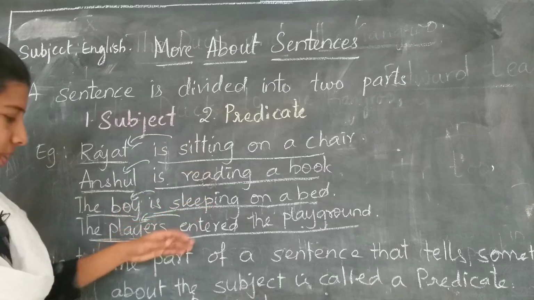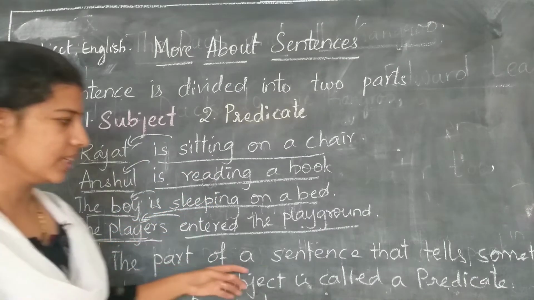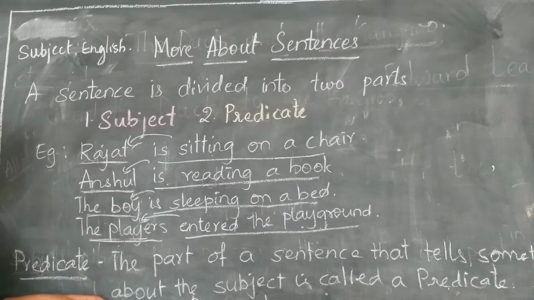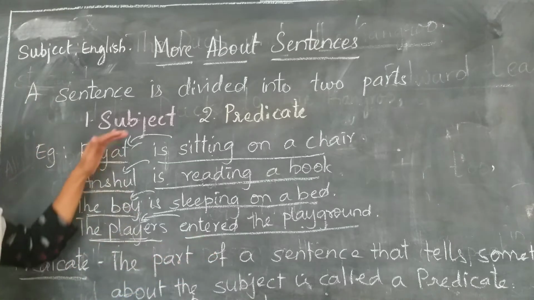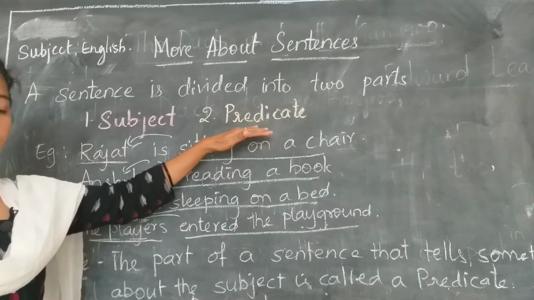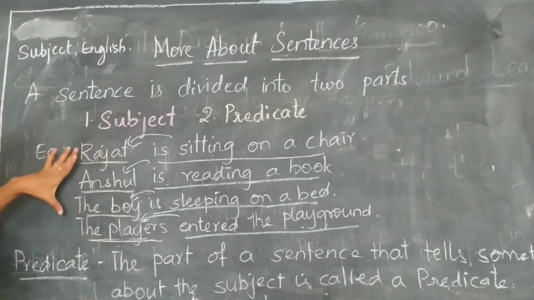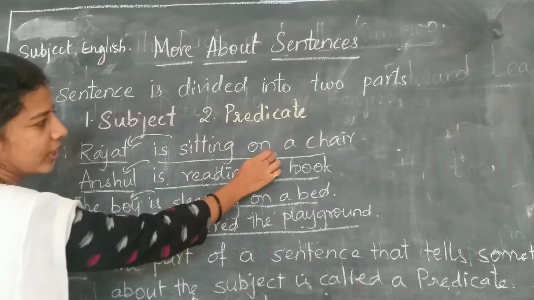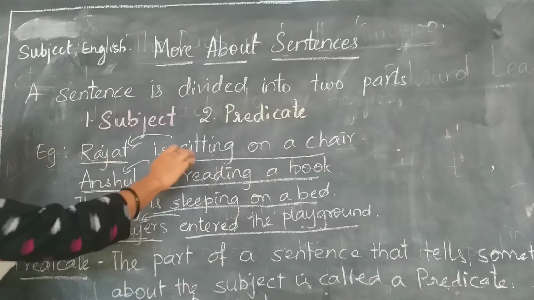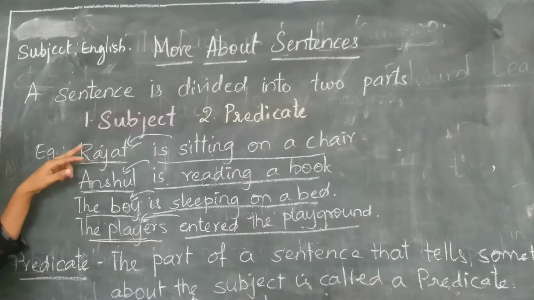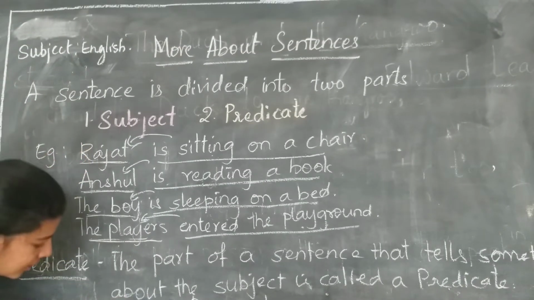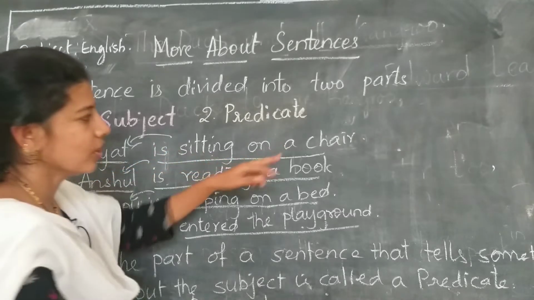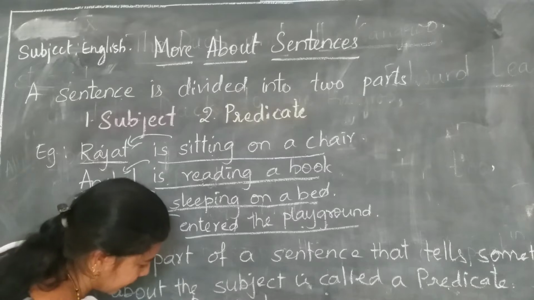So from these examples, we come to know that the part of a sentence that tells something about the subject is called a predicate. Okay, now we have understood what is a subject and what is a predicate. Now let us divide these sentences into subject and predicate. So Rajat is sitting on a chair. So in this particular sentence we are talking about Rajat. So Rajat is a subject here. He is sitting on a chair is a predicate.